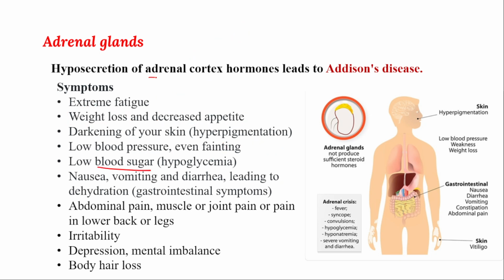This is because adrenal cortex hormones, especially glucocorticoids, help in increasing the glucose level in the blood and help in proper metabolic activity. Because of that, a low blood sugar level will be there. That is called a hypoglycemic condition. And whenever, as I said earlier, mineralocorticoids are also present, they mainly help in balancing the water inside the body.